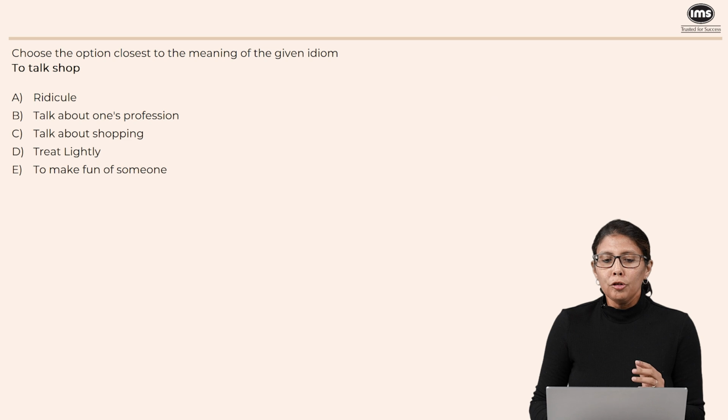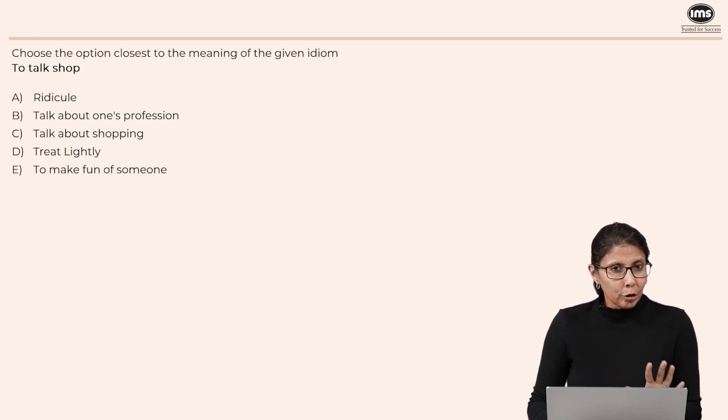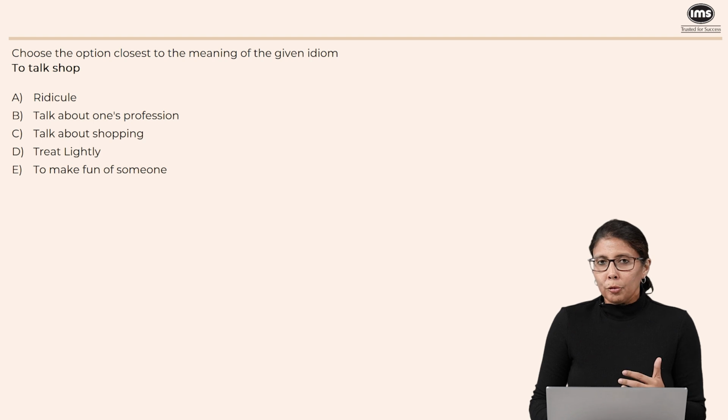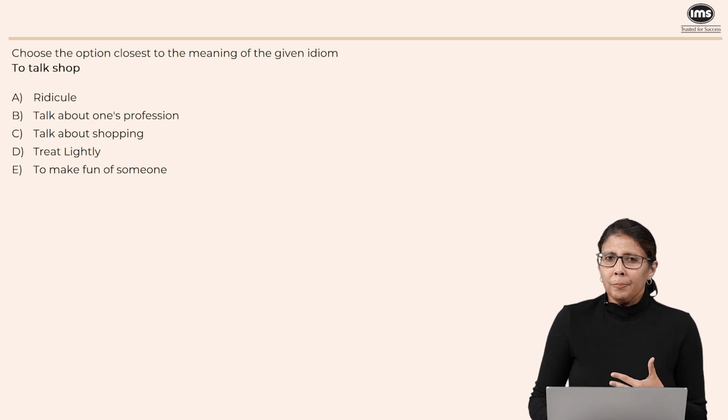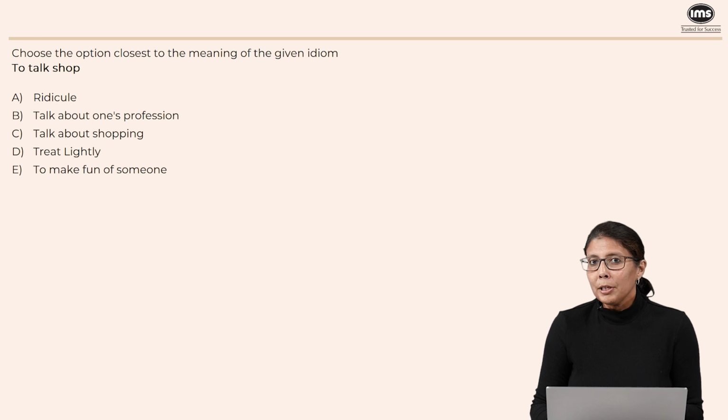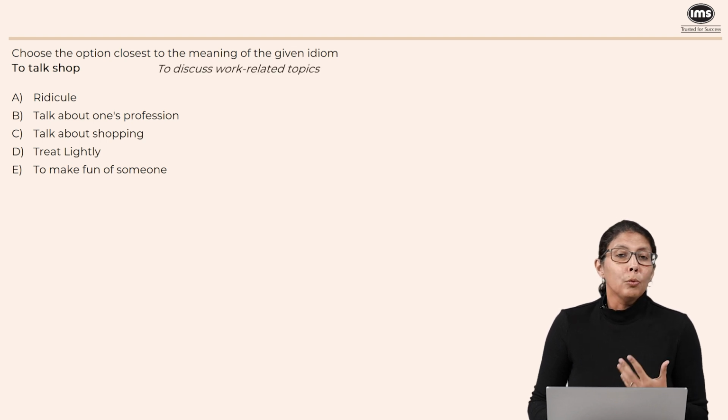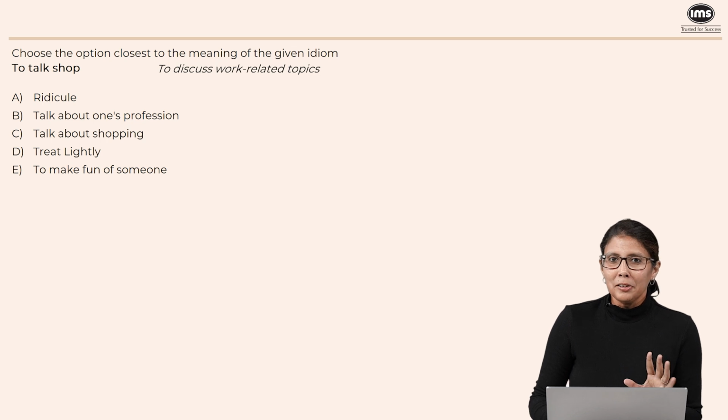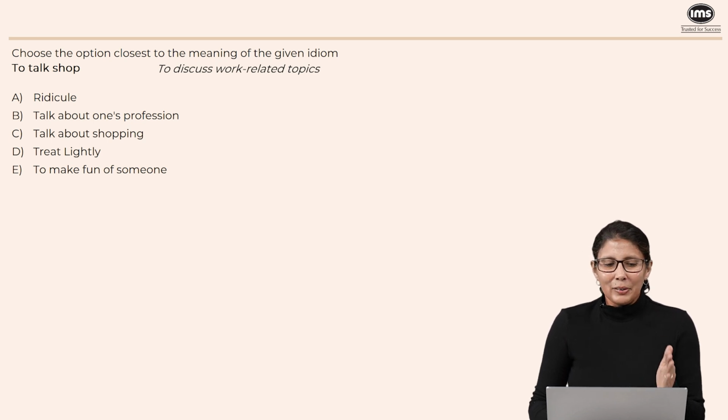Now here we have a very simple question. Choose the option closest to the meaning of the given idiom. Even if you're not familiar with the idiom, you could possibly figure it out. So for example, when we say, we talked shop at the office party, what are we doing? We are probably discussing work-related topics. That is what talking shop means. It doesn't mean that you're talking about online shopping. So let's take a look at our options.